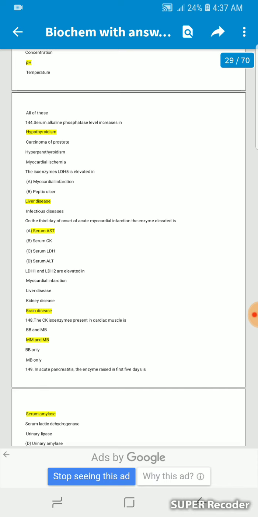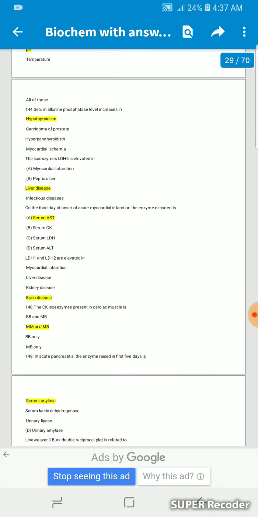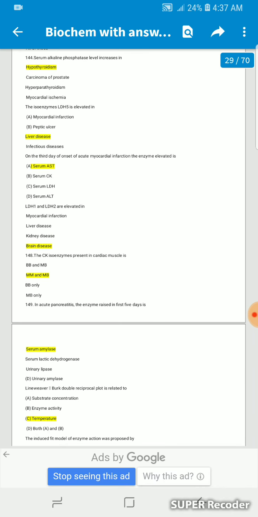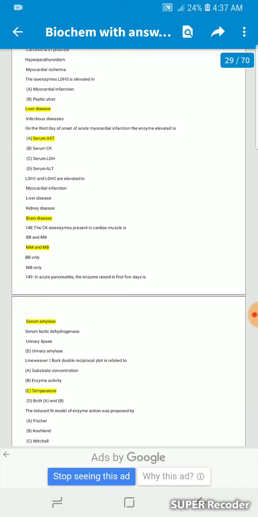Serum alkaline phosphatase level increases in hyperthyroidism. The isoenzyme LDH5 is elevated in liver disease.